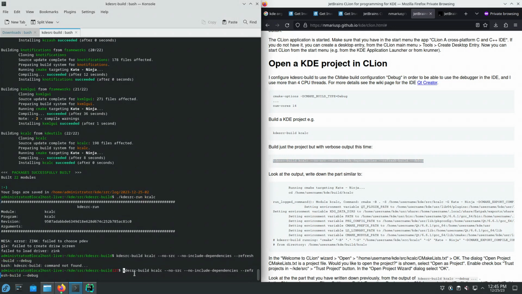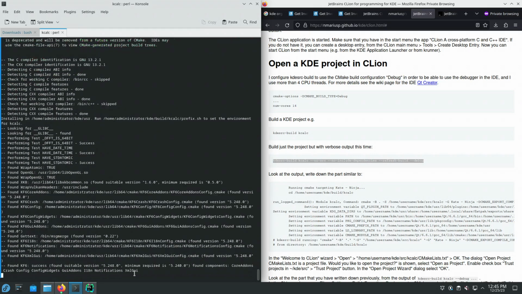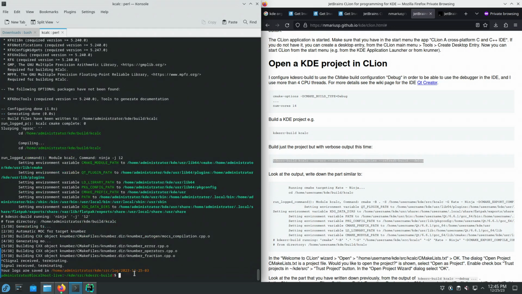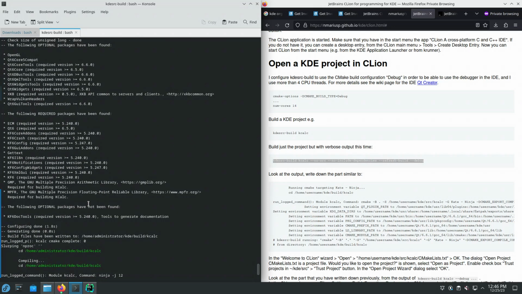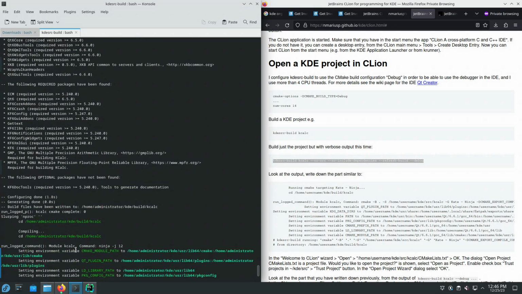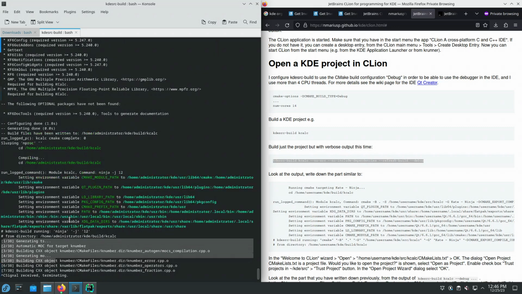Yes, we need to prepend everything with /. Okay, and we're going to stop by using Ctrl+C after the cmake configure step starts, or when it starts building, you decide. So if the build has started, I stopped the kdesrc-build command line by using Ctrl+C.